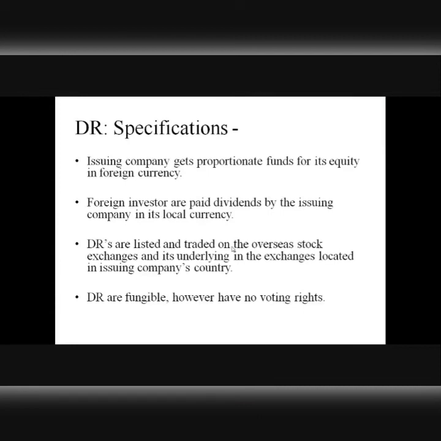Now, this fungibility feature, what does it mean? This fungibility feature can be sometimes two-way also. Earlier we talked about one-way fungibility, in which it's only the investor who will be able to transform or convert his DRs into the equity shares of a foreign company, right? But it is also possible that the issuing company can convert its equity shares into DR. So this is a two-way process basically. It can be used both by investor as well as issuing company.